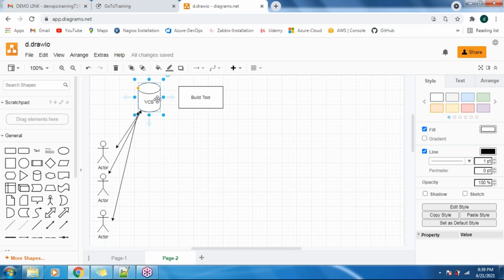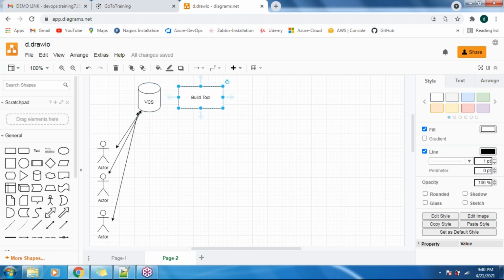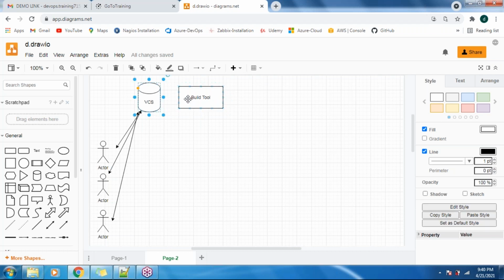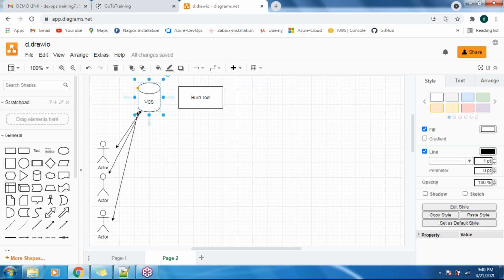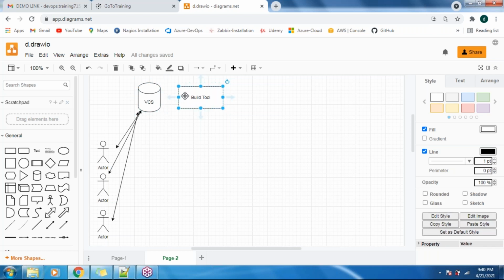Using these ingredients, we have to prepare the food here, right? Similarly, we are using the build tool. What this build tool performs is that it makes the raw source code into an executable code. That means using these ingredients, we are preparing the food here.